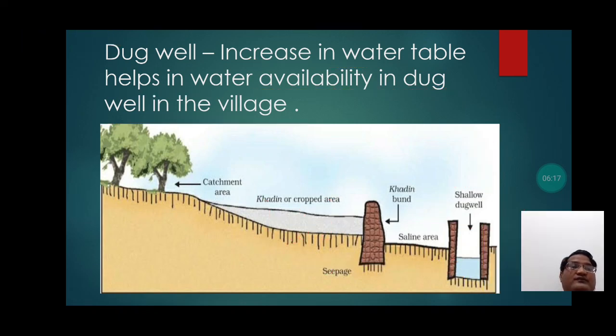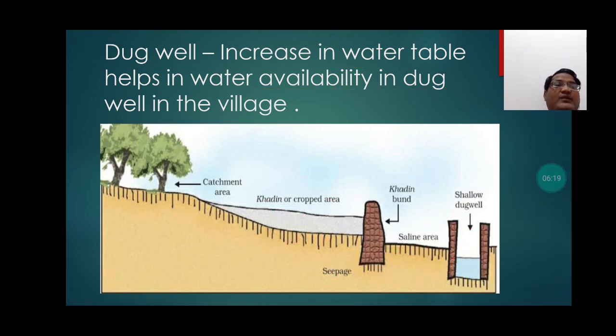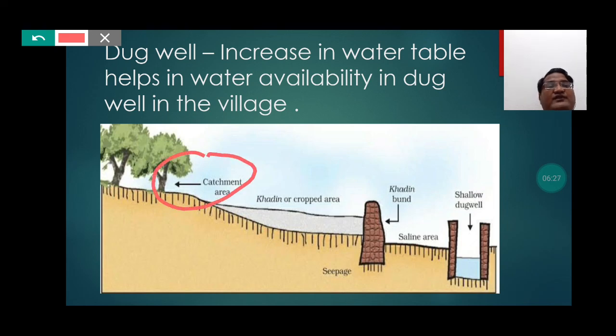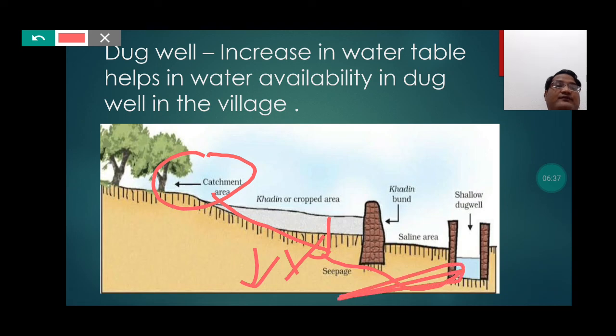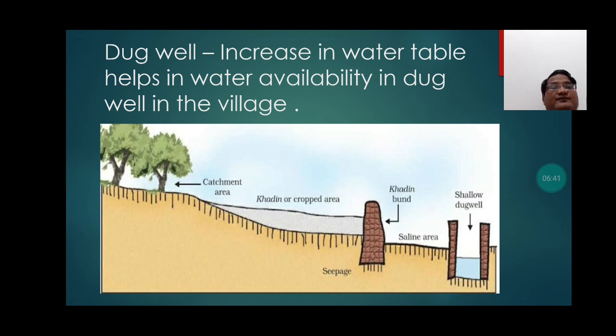So students, with the help of this Khadim system of rainwater harvesting, we can easily understand how water from the catchment area can be utilized to restore the water in the groundwater table, and how the groundwater table will further restore water in the shallow dugwell.